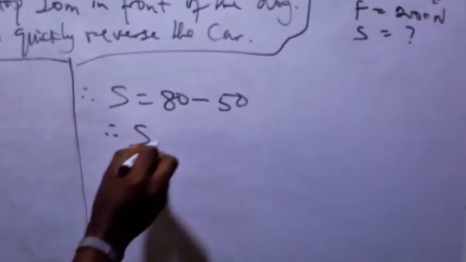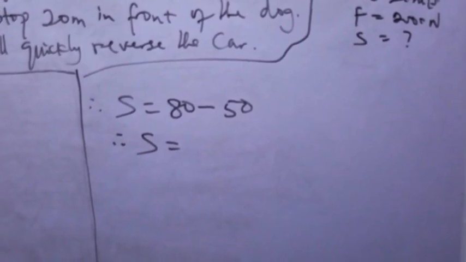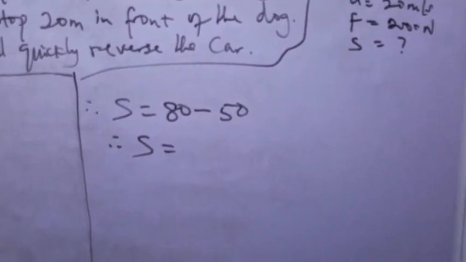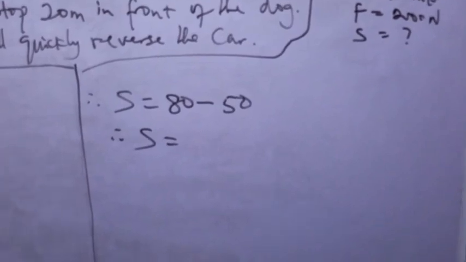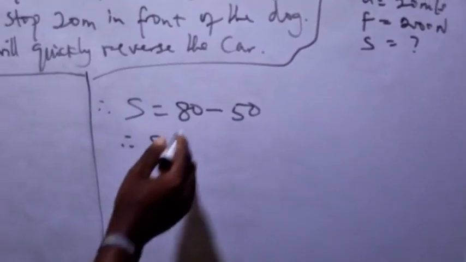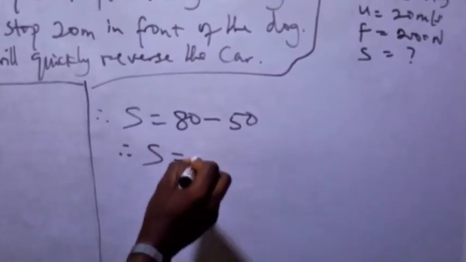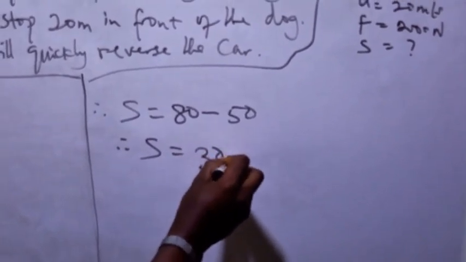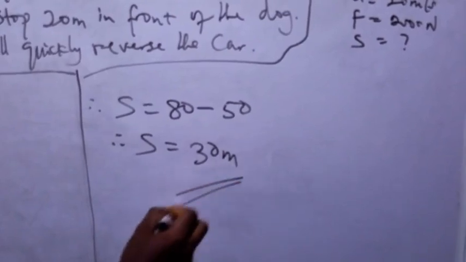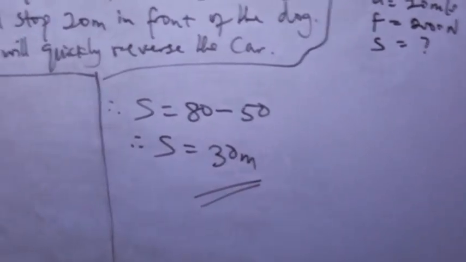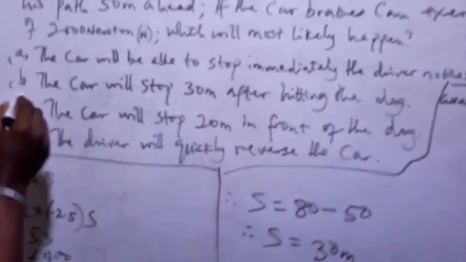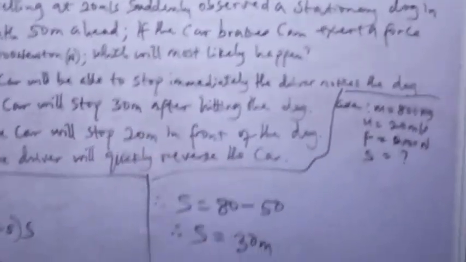Therefore, the distance that the vehicle must have traveled beyond before hitting the dog will be 80 minus 50, which is 30 meter. As simple as that. That means that, very pathetic, the car will stop 30 meter after hitting the dog.